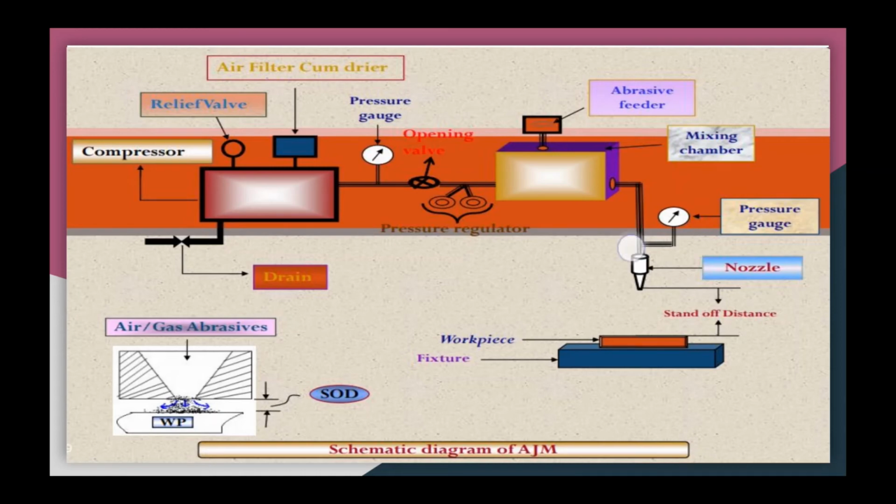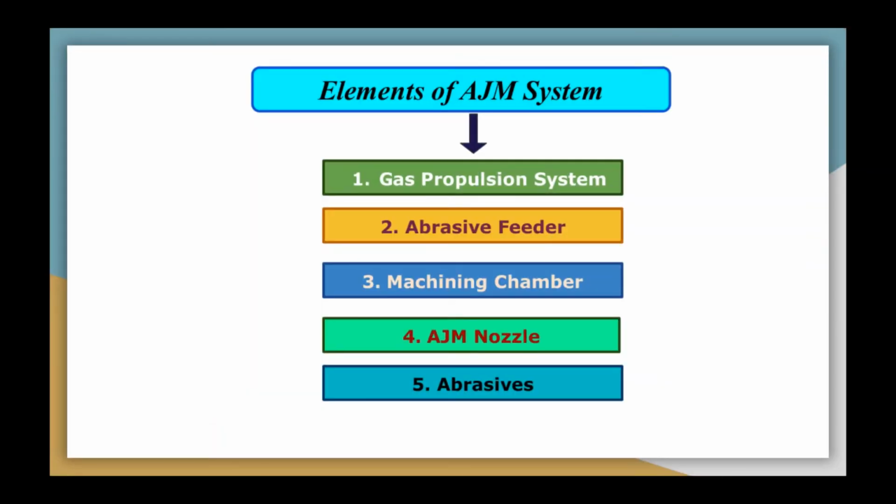Now let us discuss the elements of abrasive jet machining system. The first element is the gas propulsion system. The gas propulsion system supplies clean and dry gas to propel abrasive particles.